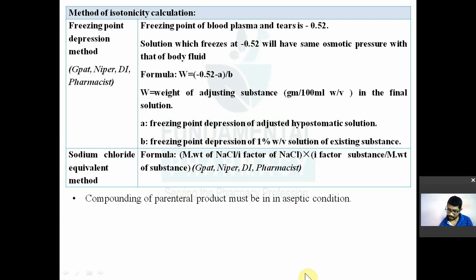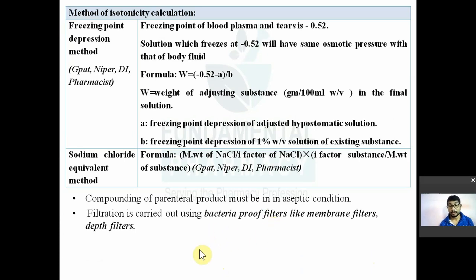Compounding of parenteral product must be in aseptic condition. Whatever compounding you are doing, that should be in aseptic condition. Then filtration is carried out by bacteria proof filters, for example like membrane filters, depth filters, we have seen in the pharmaceutical engineering, all this.